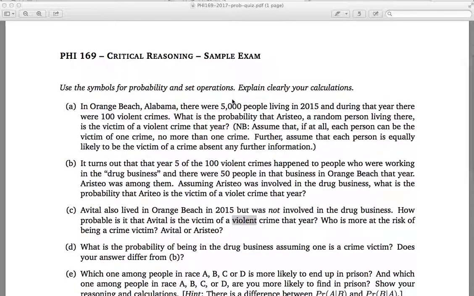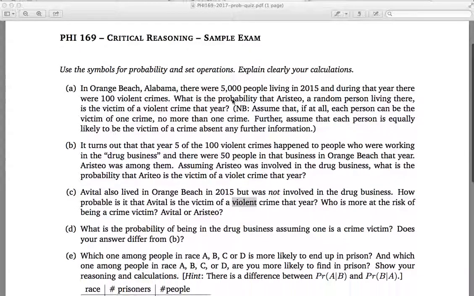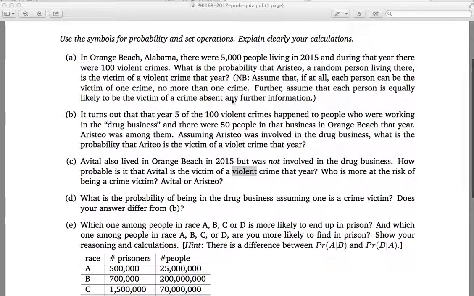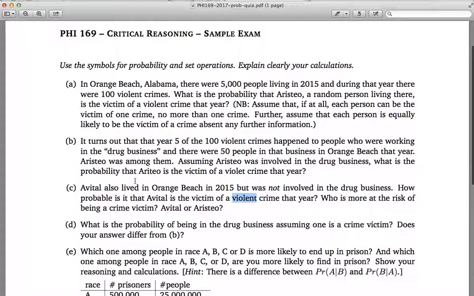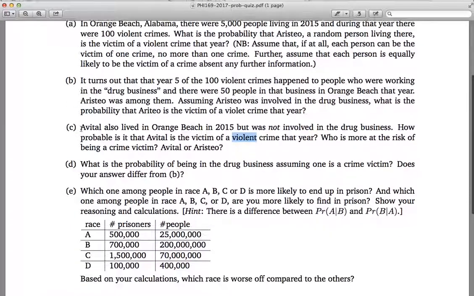Hello, welcome back. So we're going through the sample exam still. We did question A. So now let's look at question B.